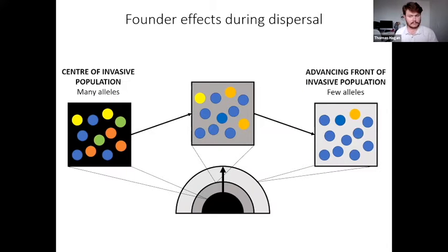And maybe what is even potentially more interesting is that this can also occur during range expansion or range dispersal. As the population spreads outwards, the populations at the expanding edge tend to be small and subject to significant genetic drift and founder effects. The effect is compounded over generations as long as the expanding front continues expanding.